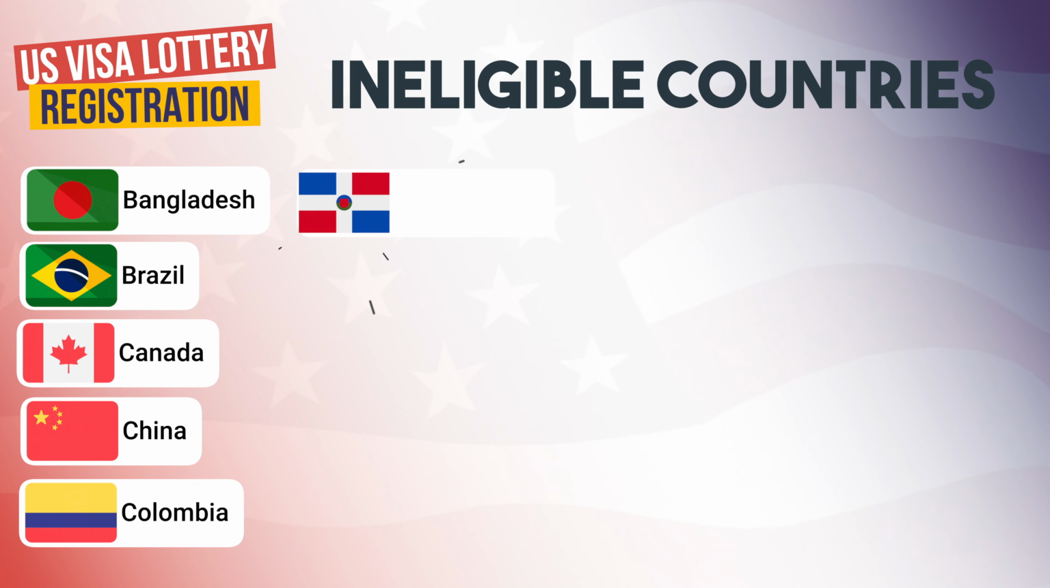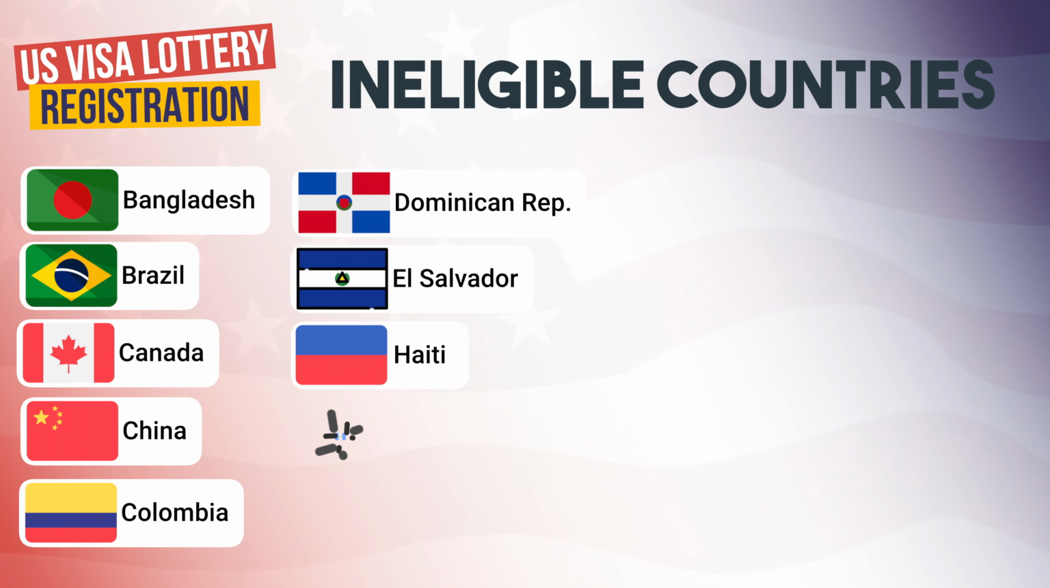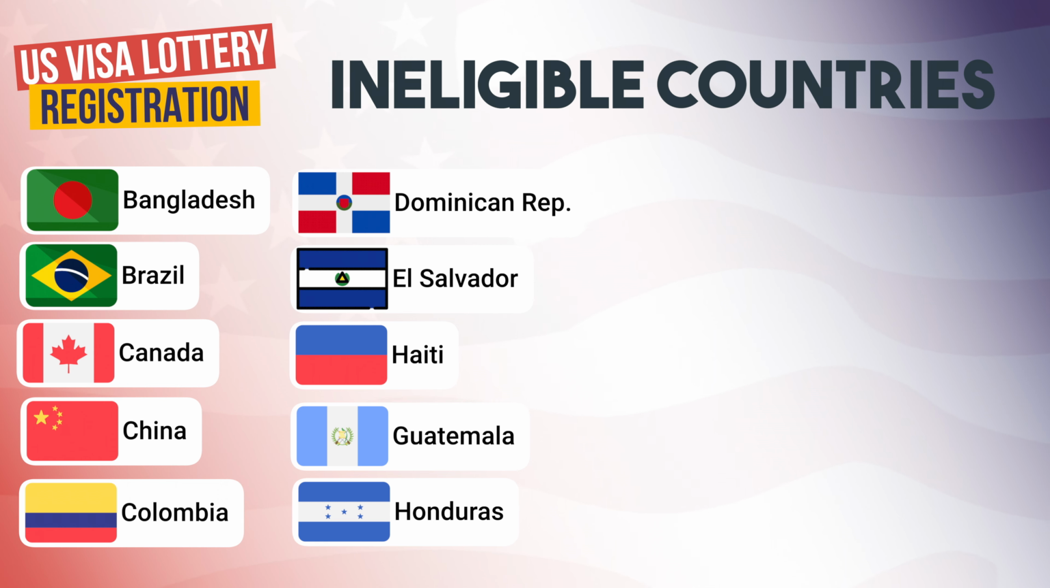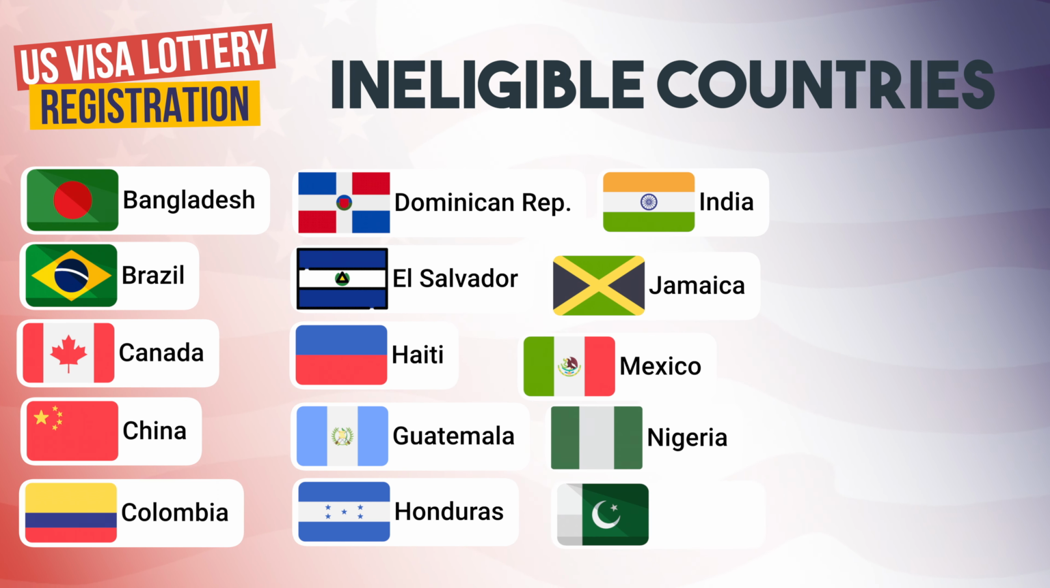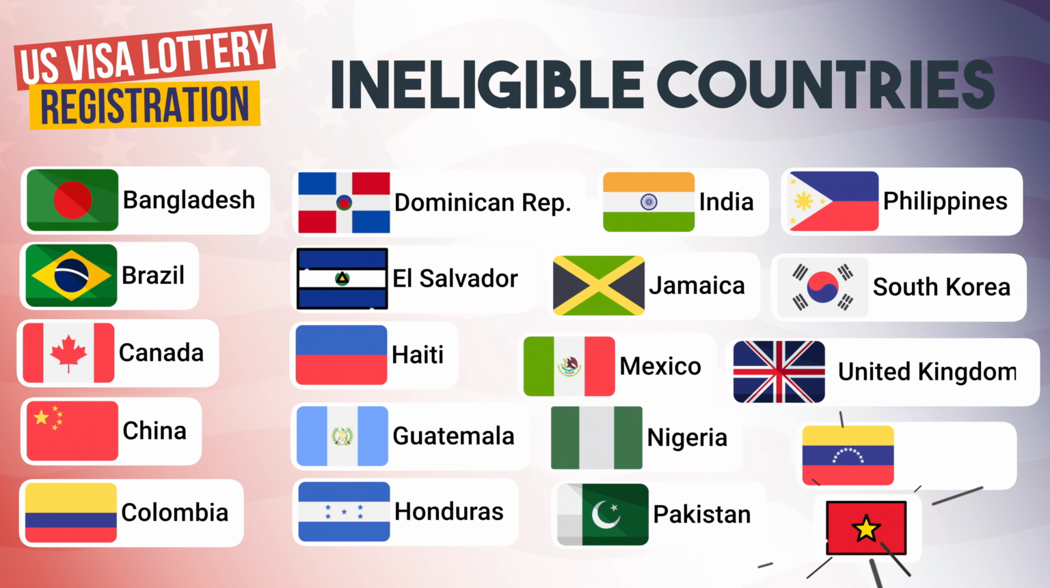Ineligible countries. For DV 2023, persons born in the following countries are not eligible to apply because in the past 5 years, they have had more than 50,000 natives immigrated into the United States of America.